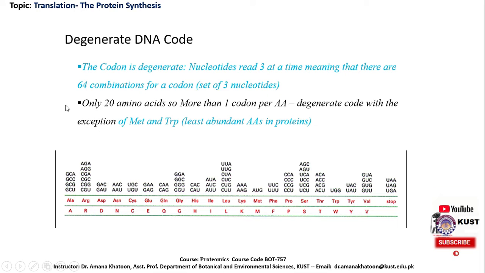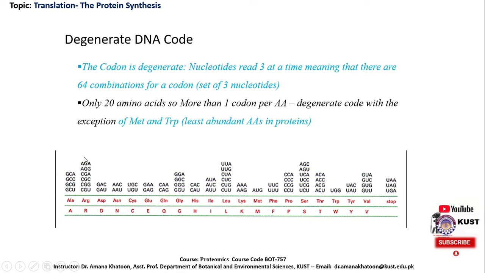But the reality is that we only have 20 different kinds of amino acids. So, it means more than one codon per amino acid. It means that the genetic code is degenerate. This is known as the degeneracy of the genetic code. For example, here we can see these are 4 genetic codes, including GCU, GCG, GCC, and GCA. All these 4 genetic codes are coding for alanine.